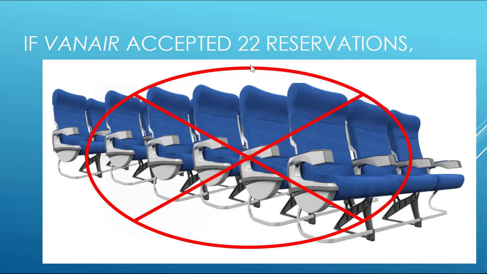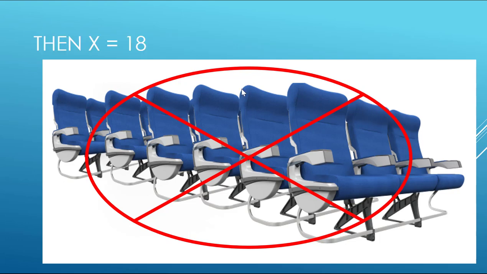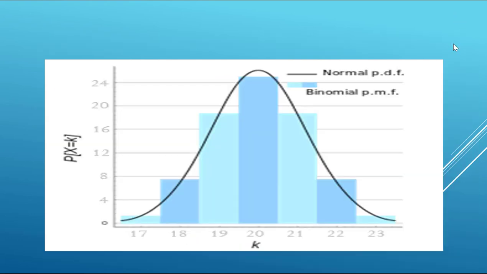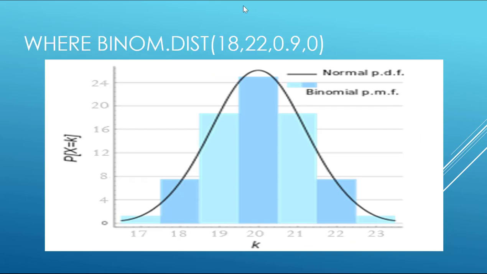Okay, so if they accepted 22 reservations, which we're starting with, then x would be 18 because exactly 18 people showed up. And to get the odds of that exact 18 people showing up, we would use p equals binom.dist of 18, 22, 0.9, 0. Okay, and let's have a look at what that looks like. So binom.dist of 18, 22, 0.9, 0 is the probability that we have exactly 18 people show up.